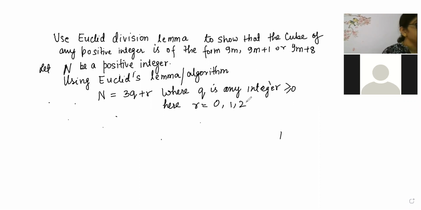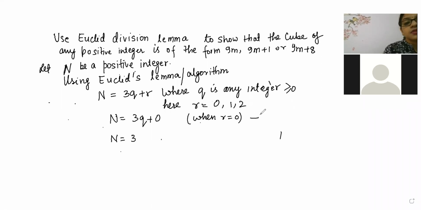Now this is done. Now with the set of natural numbers, this positive integer can be represented as 3q when r is equal to 0, and 3q plus 1 when r is equal to 1.